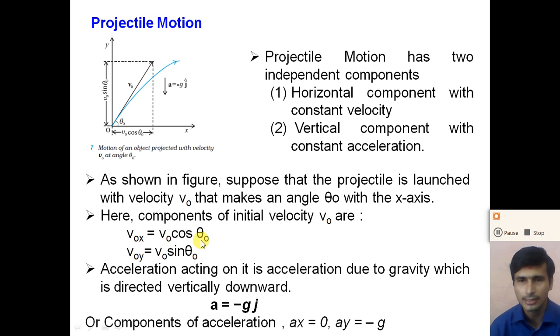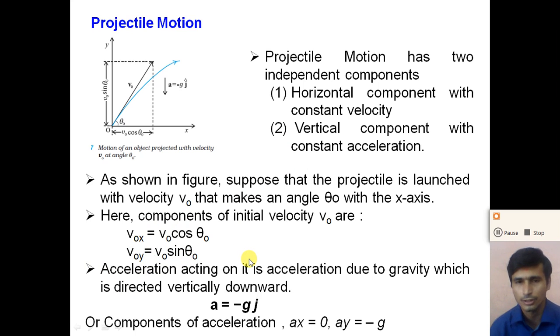So the x component, the horizontal component of the velocity, remains constant with time. We will prove that later on. Here the x component of the initial velocity is v0x equal to v0 cos theta 0, and the y component of the initial velocity is v0y equal to v0 sin theta 0.